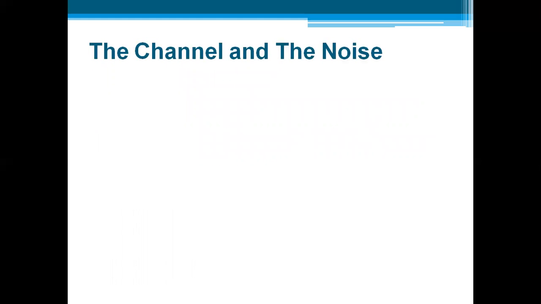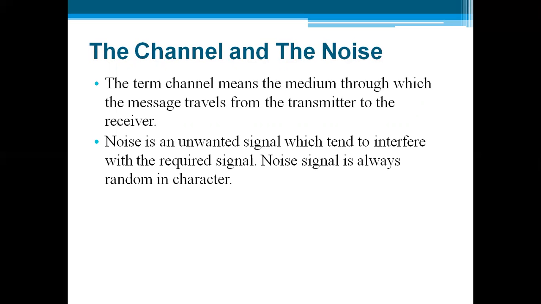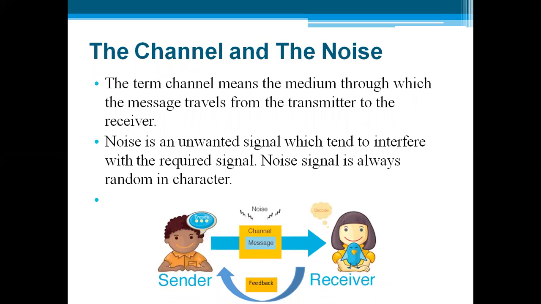Then next we have the channel and the noise. Whenever the word channel comes, noise comes along with it. Noise is a part that we cannot remove, and by default whenever we transfer a signal from one point to another, it gets contaminated by some form of noise. The term channel means the medium through which the message travels from the transmitter to the receiver. Noise is an unwanted signal which tends to interfere with the required signal. Noise signal is always random in character. So here is an example: this is your sender, and this one is a receiver. Whenever the sender sends the data to the receiver, it gets contaminated by the noise.